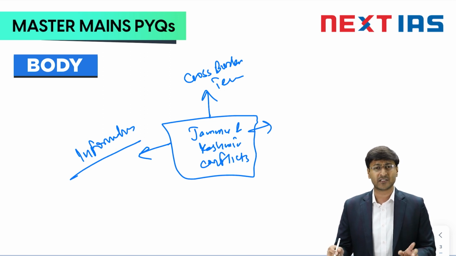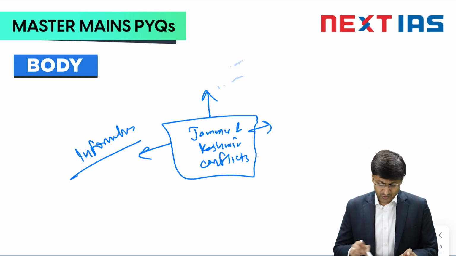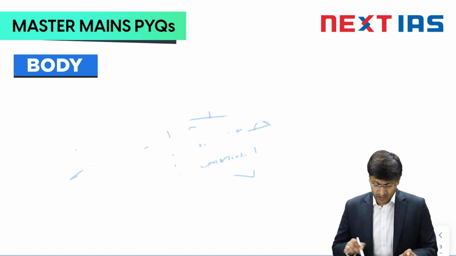Another conflict, another issue in Jammu and Kashmir is the lack of industries, due to which there is a high unemployment rate, and these youth are falling prey to these militant organizations. So these can be my brief issues, brief conflicts with respect to Jammu and Kashmir.